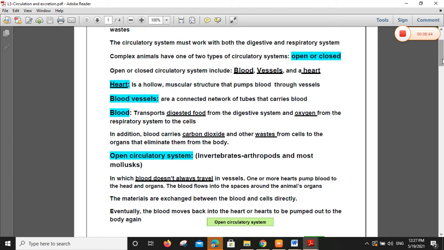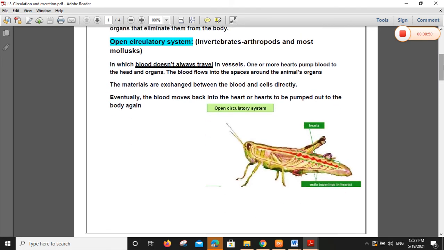They have one or more hearts. So I can see more than one heart, 3 or 4, to help them pump the blood to the organs: to the head, to the legs, to the wings, to the stomach, and so on. Look, we have more than one heart: 1, 2, 3, 4, 5, 7. More than 7 hearts inside a grasshopper.